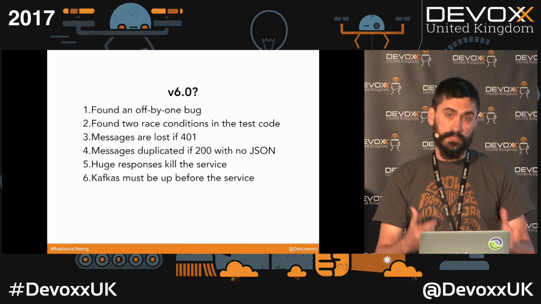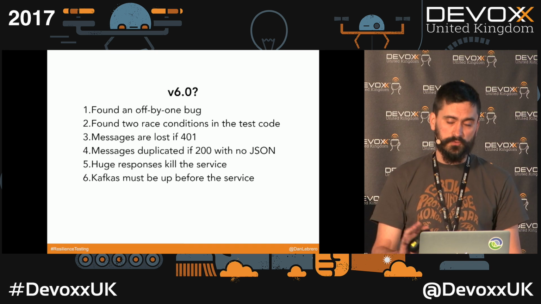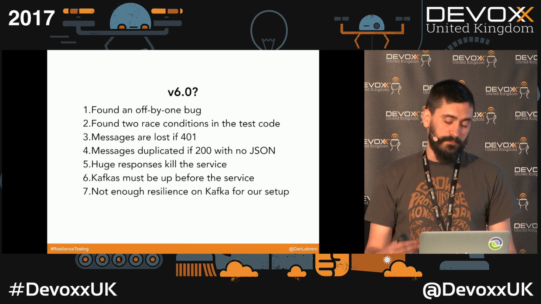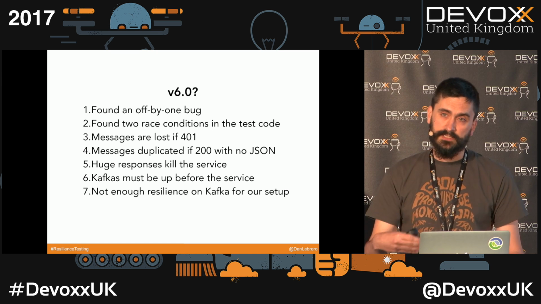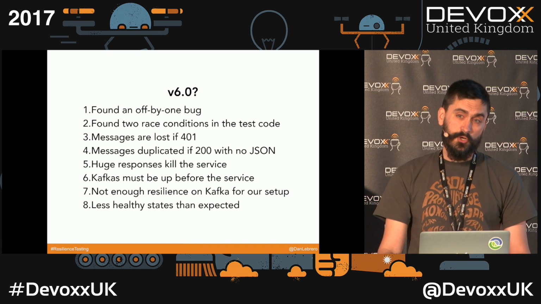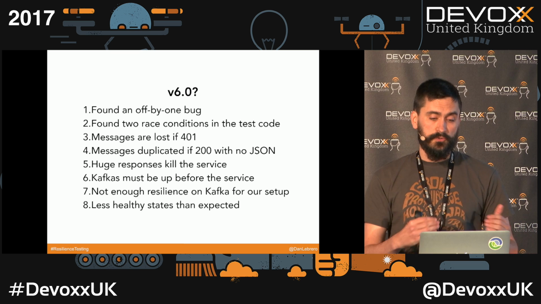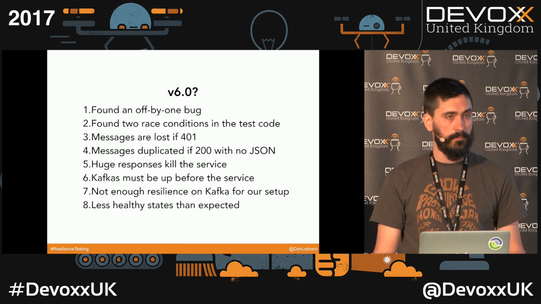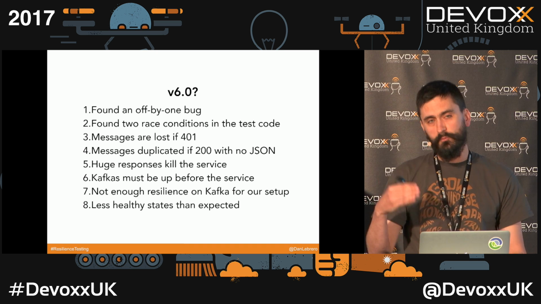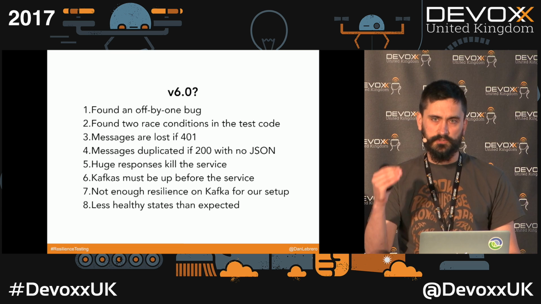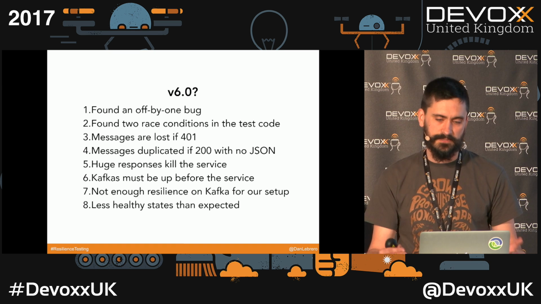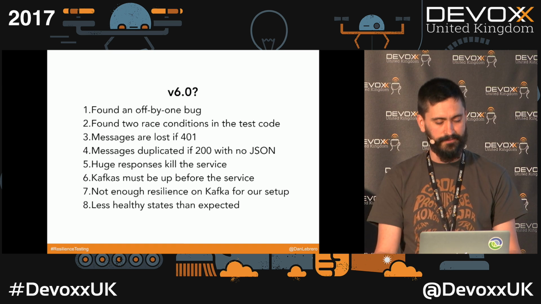We also found a dependency on the startup of our components, and we usually try to avoid any kind of startup dependency. We also found, the test reminded us that our Kafka setup wasn't resilient enough. This was interesting because as part of generating the random plan, we need to specify what are all the healthy states of your application. One of the tests that we wrote is, okay, we have all the healthy states, so we wrote a for loop, basically, saying, I'm going to test each of the healthy states to make sure that it's actually true. And what we found is that a lot of the healthy states, what we expected to be a healthy state, was actually not that healthy.